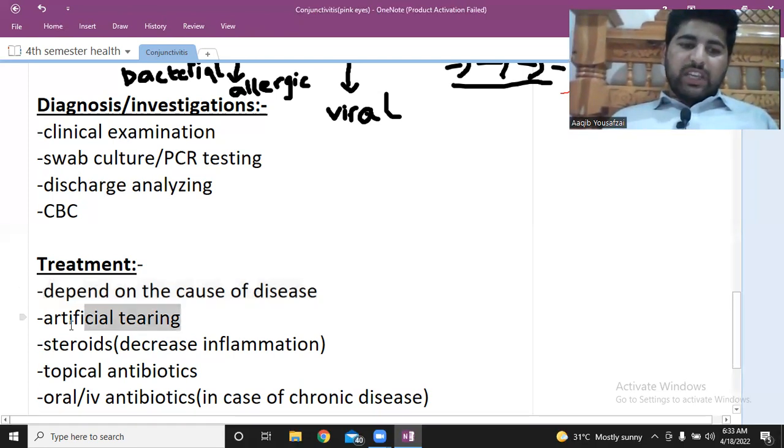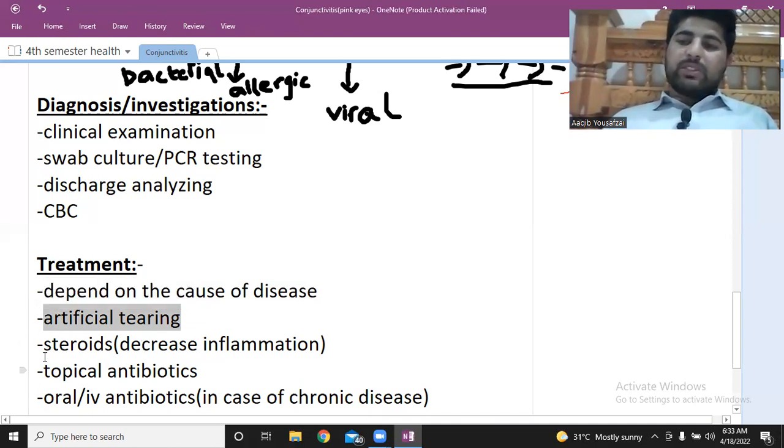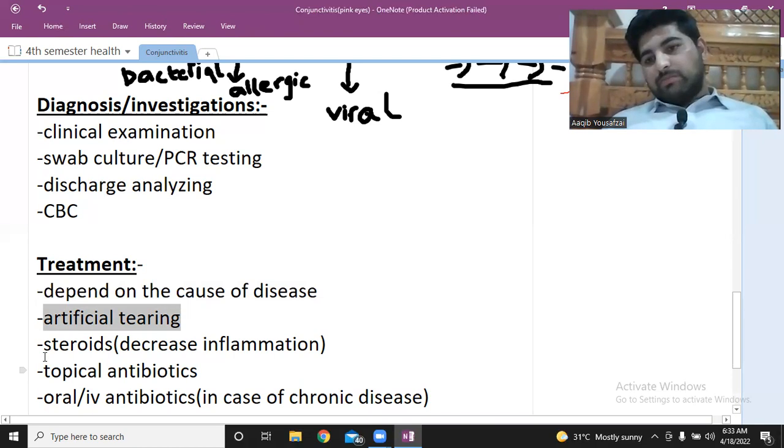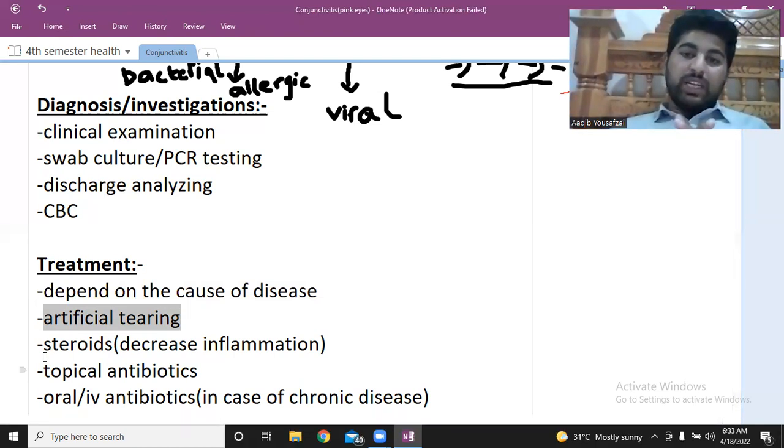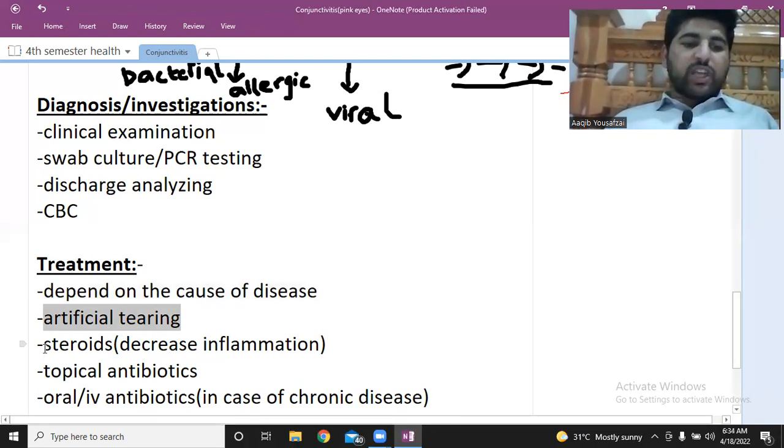Okay, artificial tears can be used. Artificial tears are drops that can help the eyes to be clean, moist and wet.